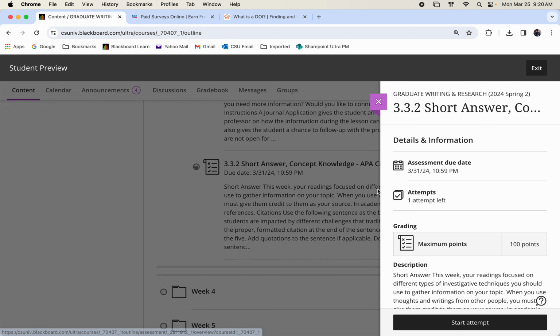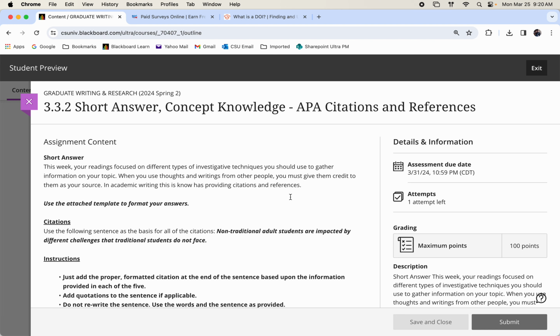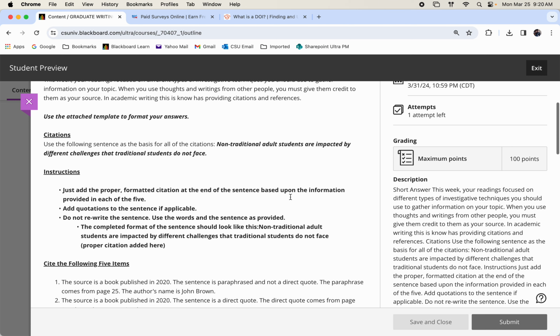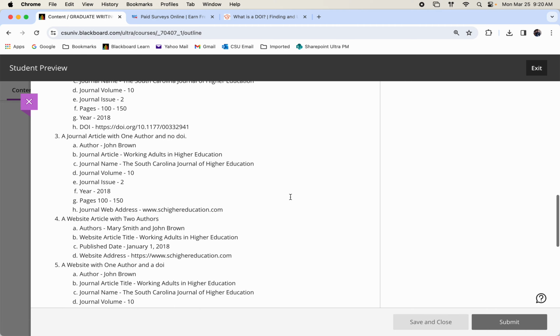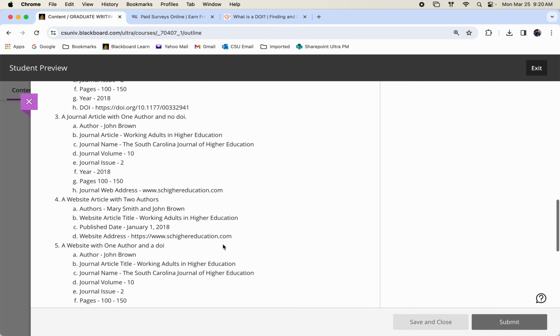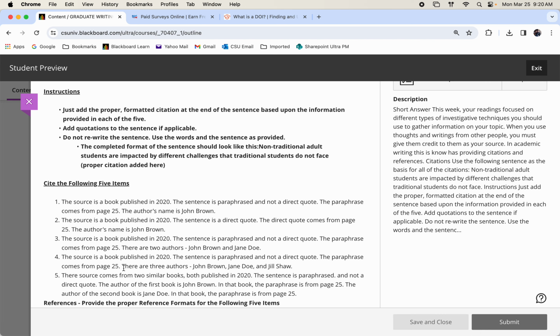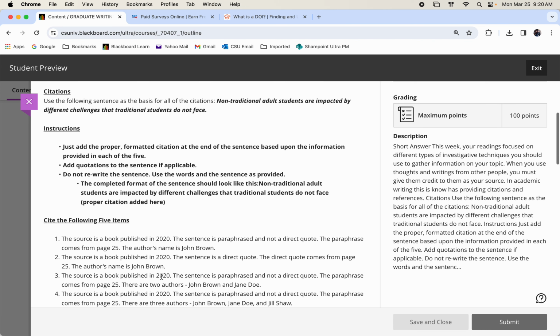And then here for the short answer this week, I'm going to give you information on citations and references, and you're going to go out and actually format them for me using this short answer template. So let's start up here. I want to make sure that you're clear on this. For citations, I want you to use this sentence. Just copy paste it, and then I've given you 5 different situations here for you to actually cite.